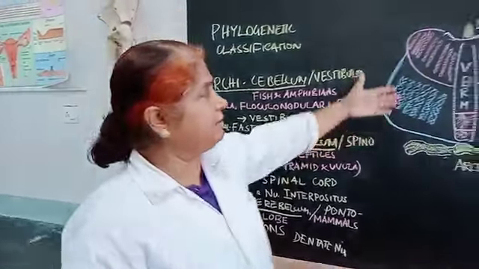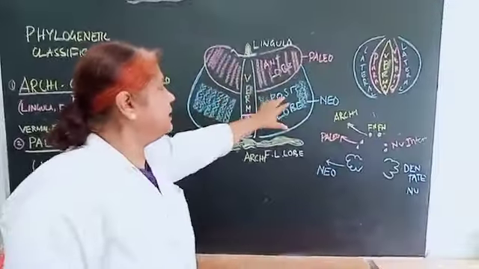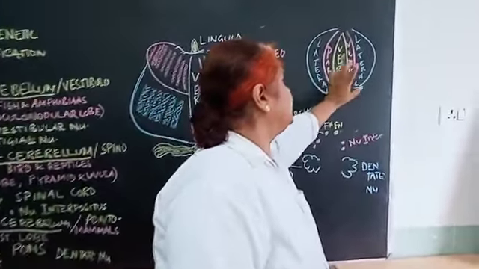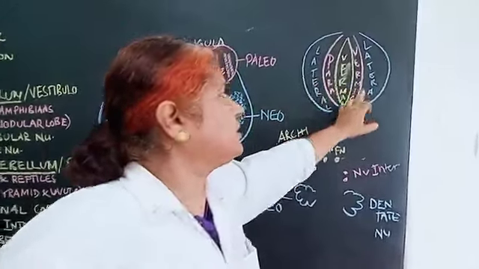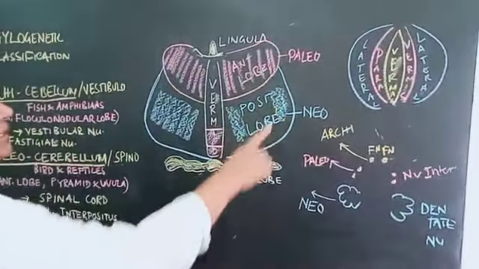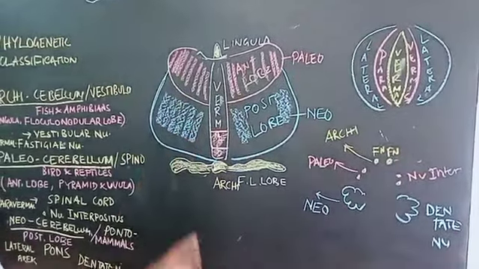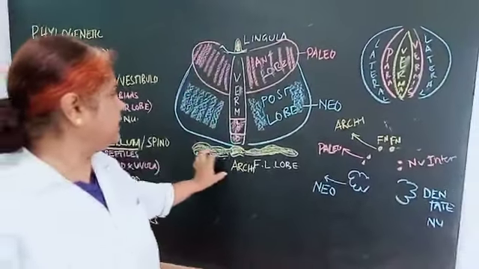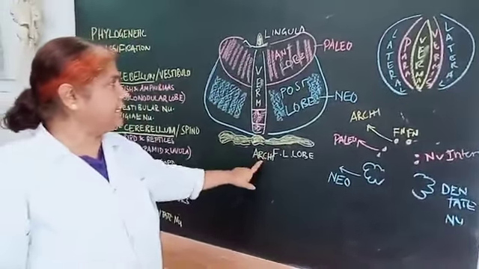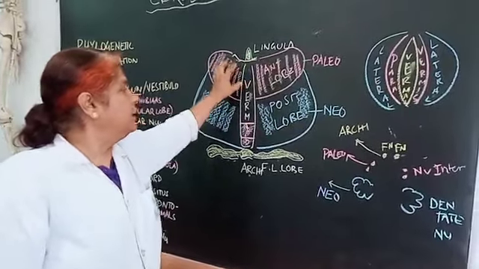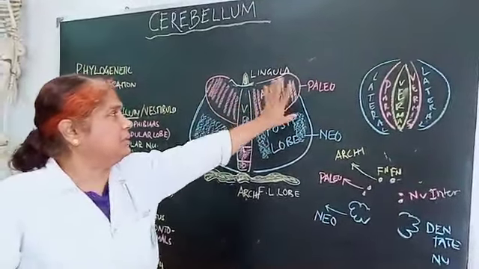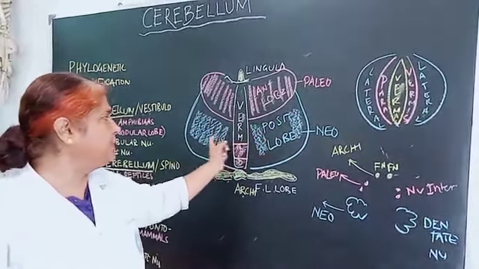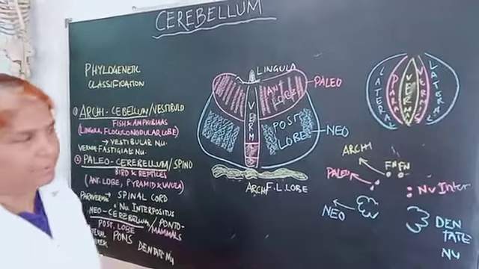Now let us correlate this with the diagram. You see this is the vermal area, that is the archicerebellum. The paravermal area is the paleocerebellum, and this is the lateral area, which is called the neocerebellum, otherwise called vestibulocerebellum, spinocerebellum and pontocerebellum. This corresponds to the diagram. This is the lingula and the flocculonodular lobe, which belong to the archi. Then we see the anterior lobe with the pyramid and the uvula, which belong to the paleo or spinocerebellum, and then the lateral area having the posterior lobe, which belongs to the neo or pontocerebellum.